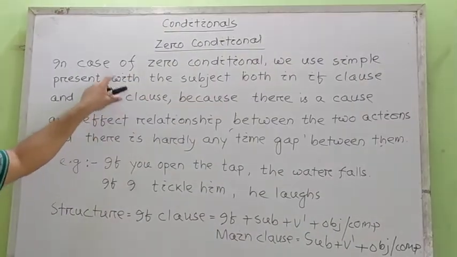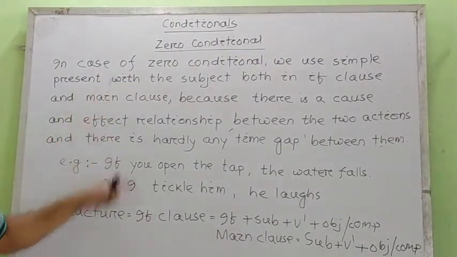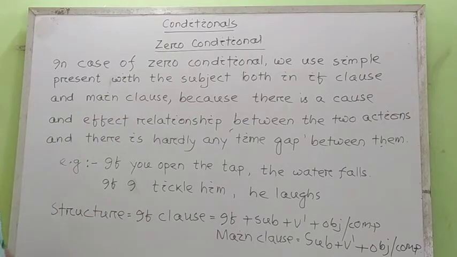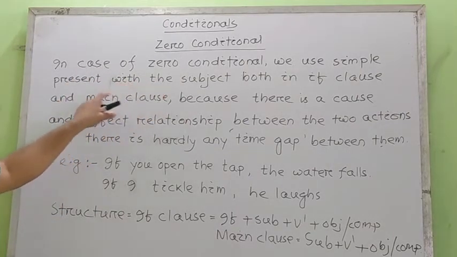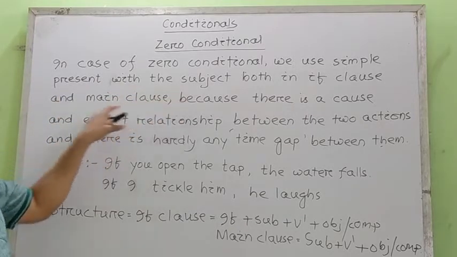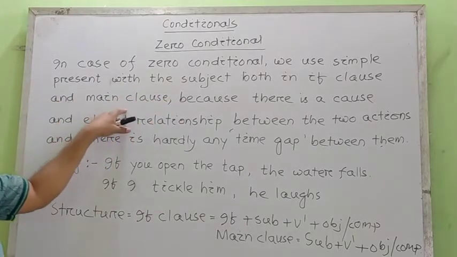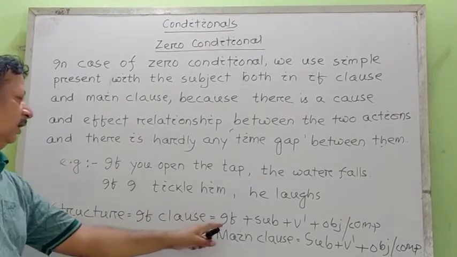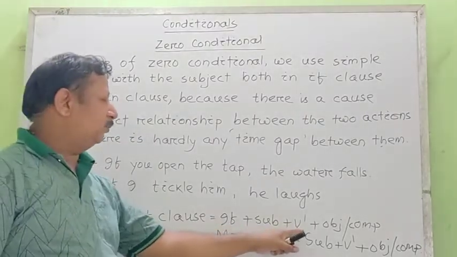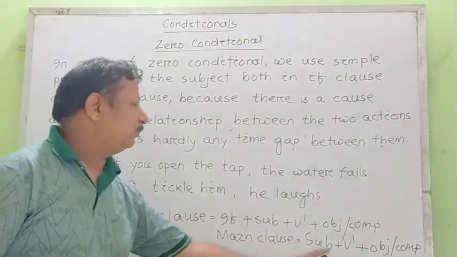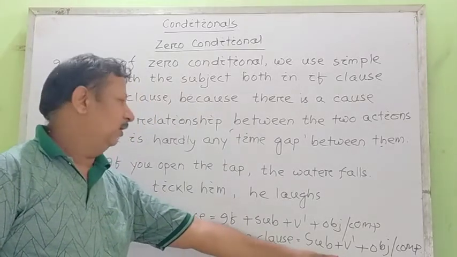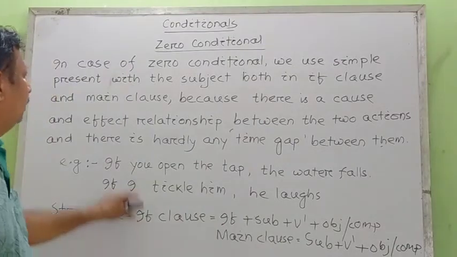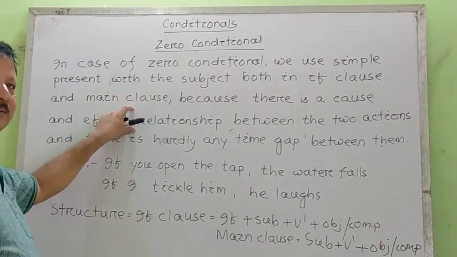We have to learn it again. Let us have just a revision of this one. In case of zero conditional, we use simple present with the subject both in if clause and main clause. That means here if plus subject plus verb 1, main clause is equal to subject plus verb 1. We do not use shall or will here. Okay? And this is all about the zero conditional.